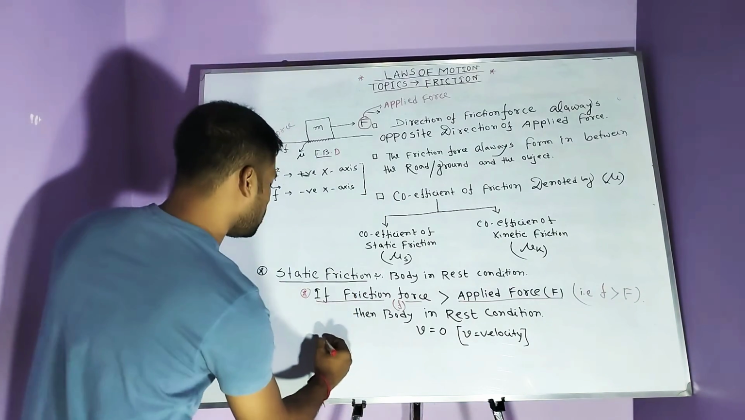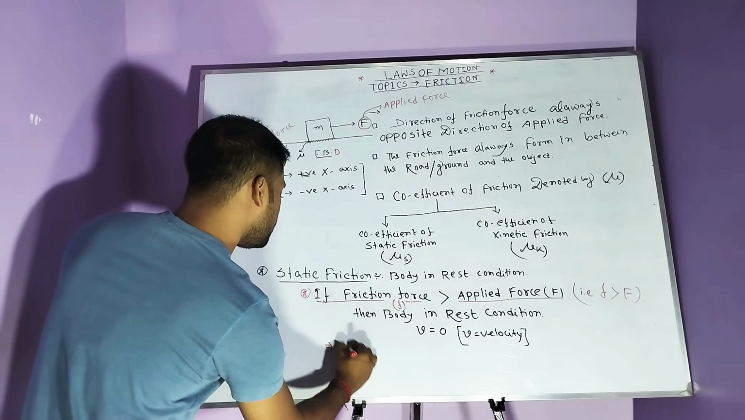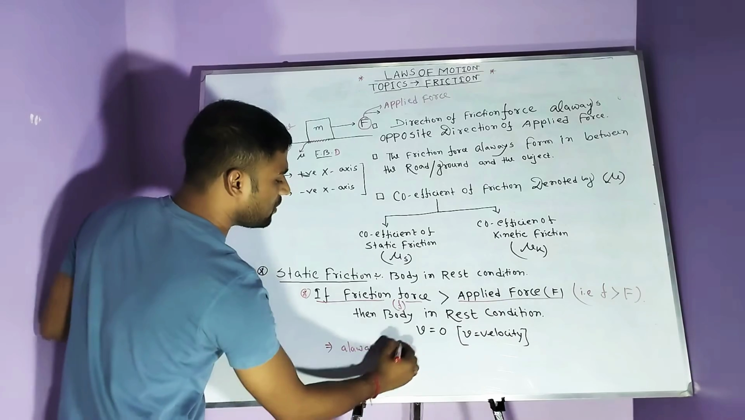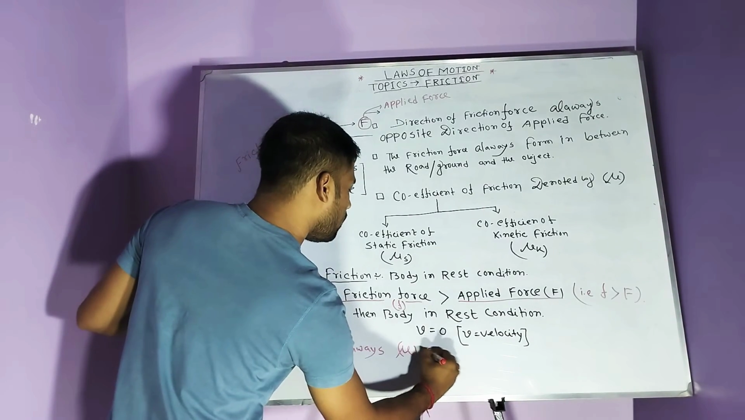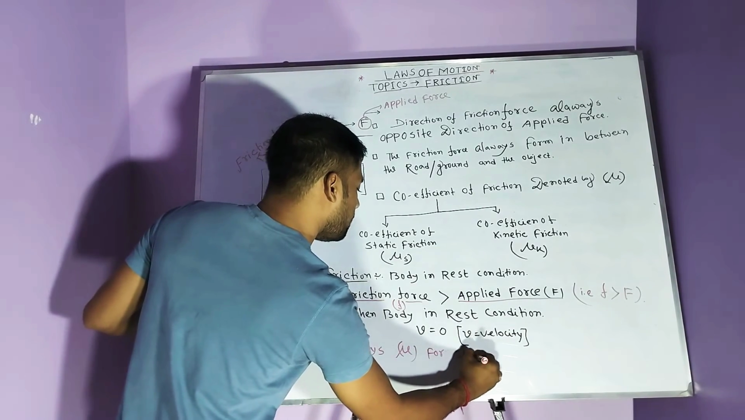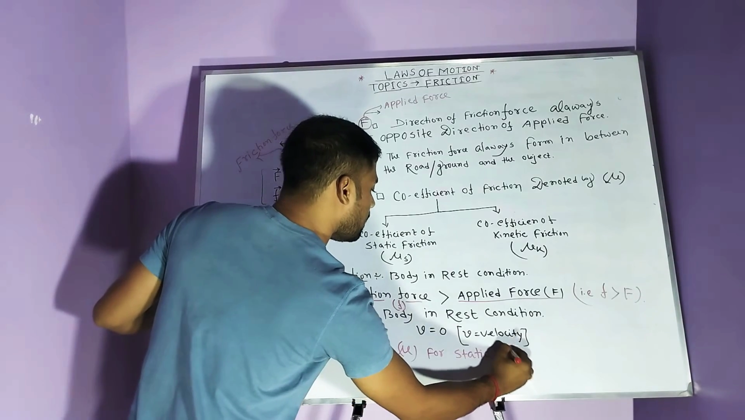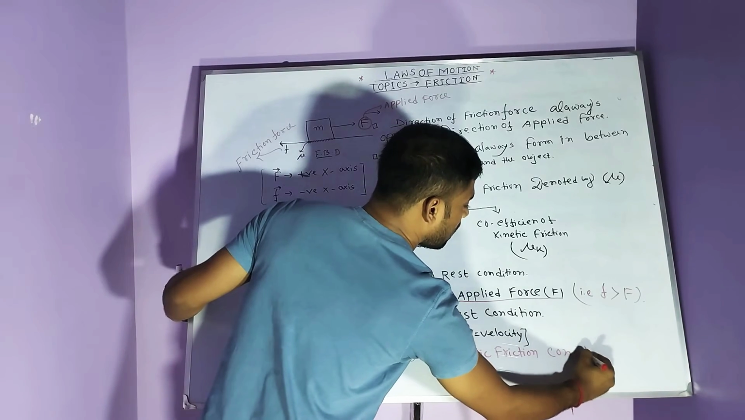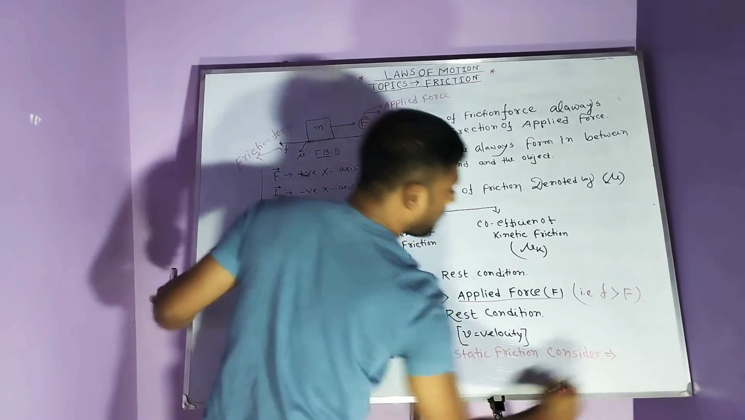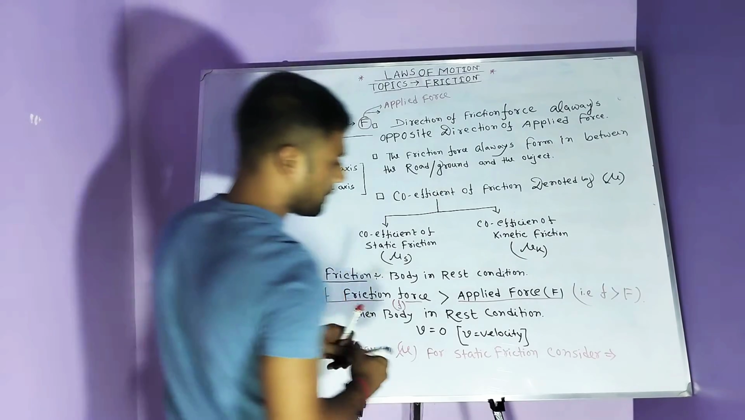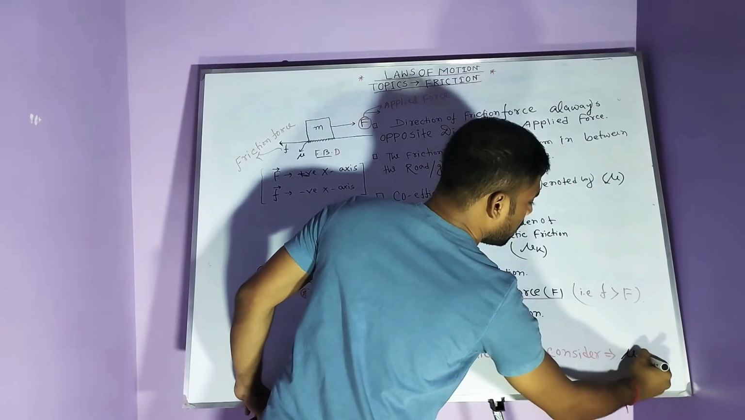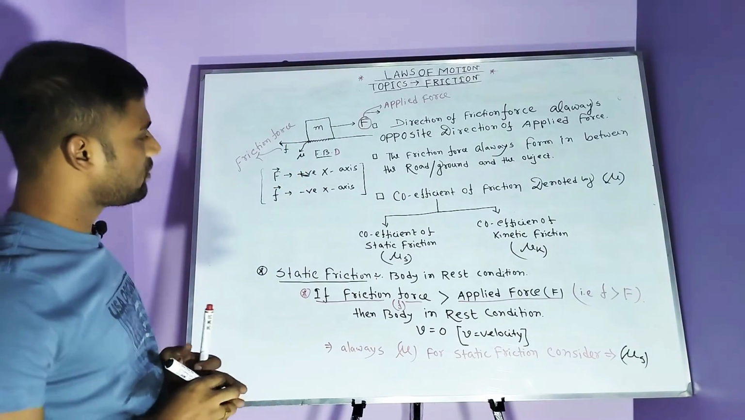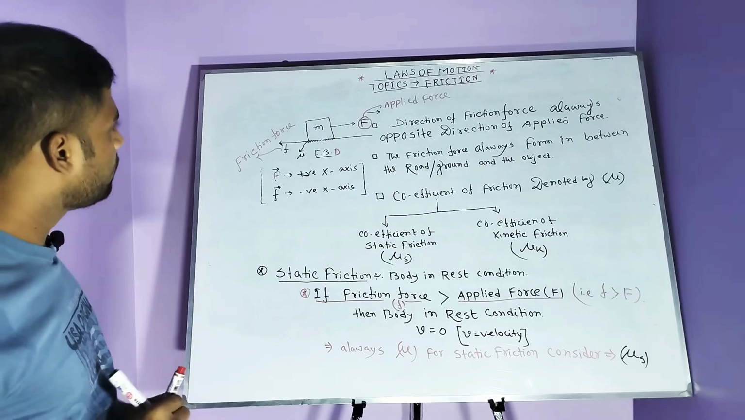And for the purpose of static friction, always consider mu s. For kinetic friction, it is mu k. For static friction, always mu s, with suffix s. This is the static friction. Please note this down quickly.